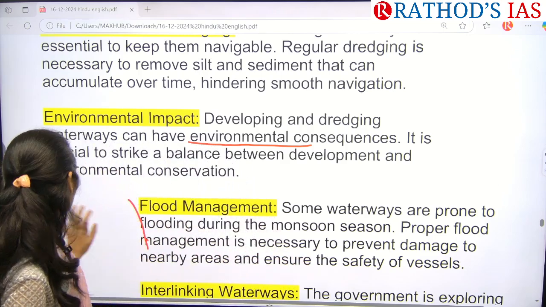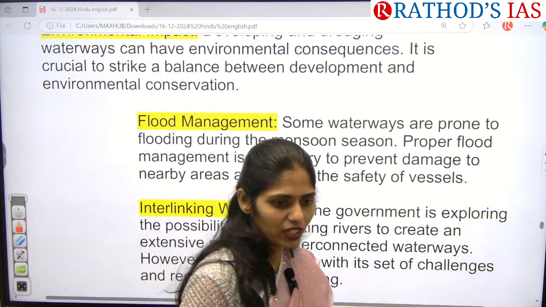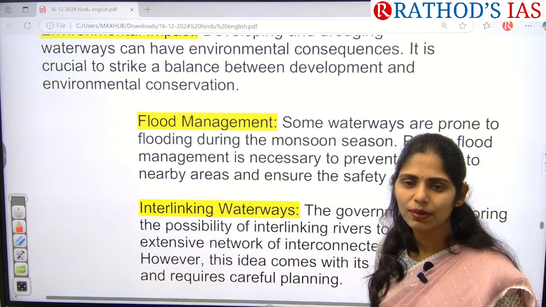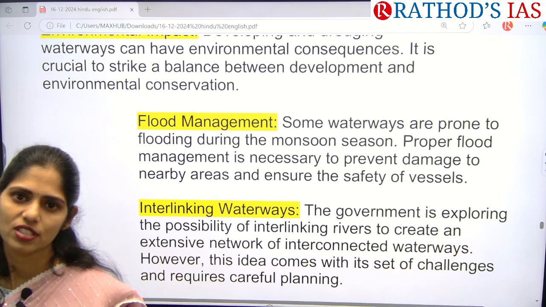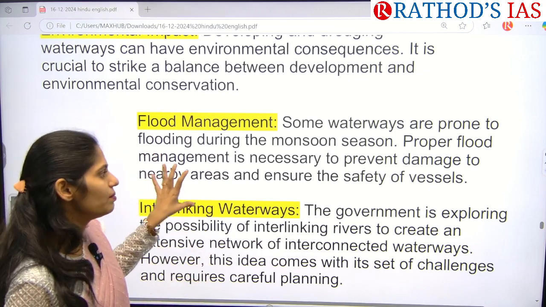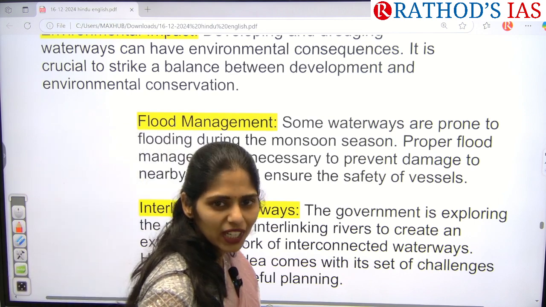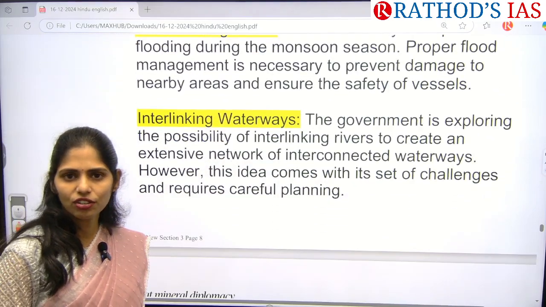And then we don't know how the monsoon will be, we don't know when El Nino will be there or La Nina will be there. Because of that, we can't expect how much water will be maintained in the dams and how much will be released into the rivers. So flood management becomes very difficult. If there are floods, we can't go for inland waterways. And another one is that we are also going for interlinking of rivers, right?